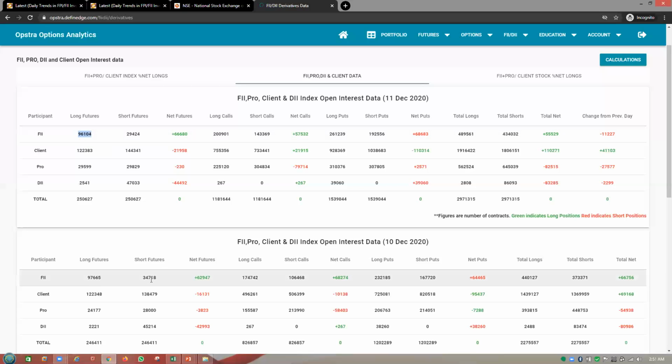At the same time, today they did book the shorts as well, but they did the profit booking in a larger number of shorts. That is the reason why the net long position is highly positive compared to yesterday's data.